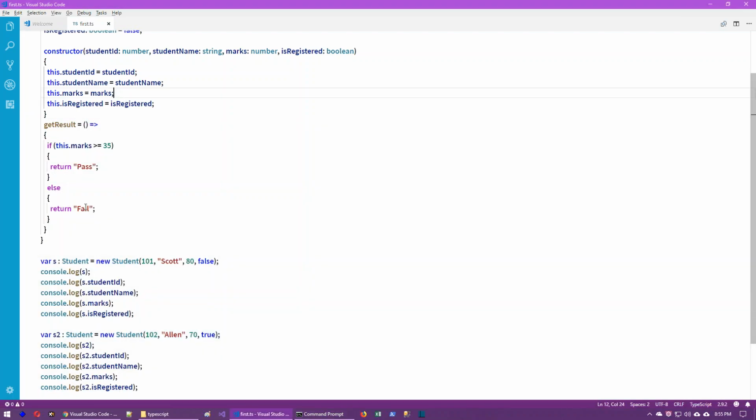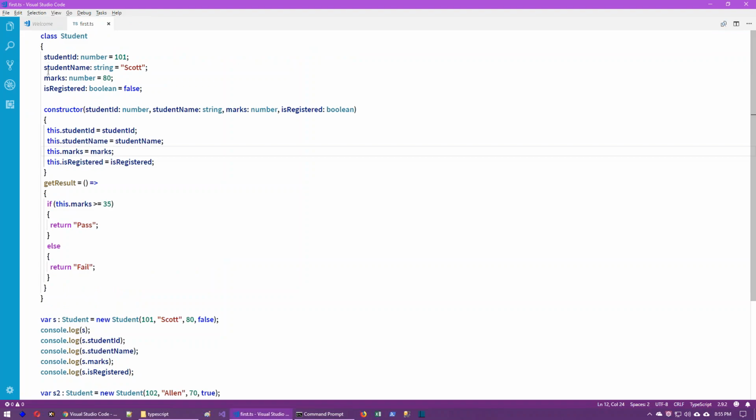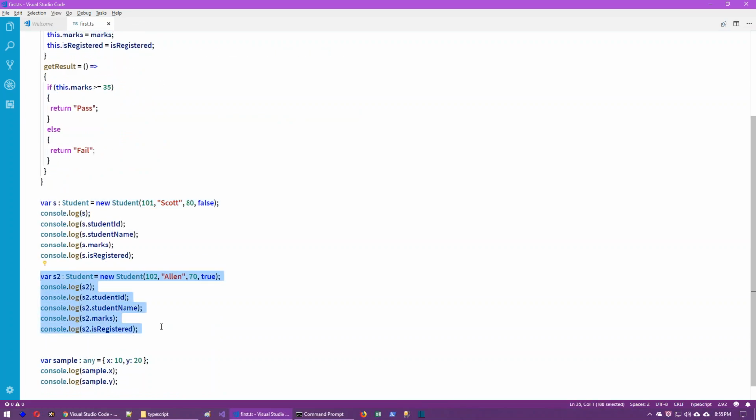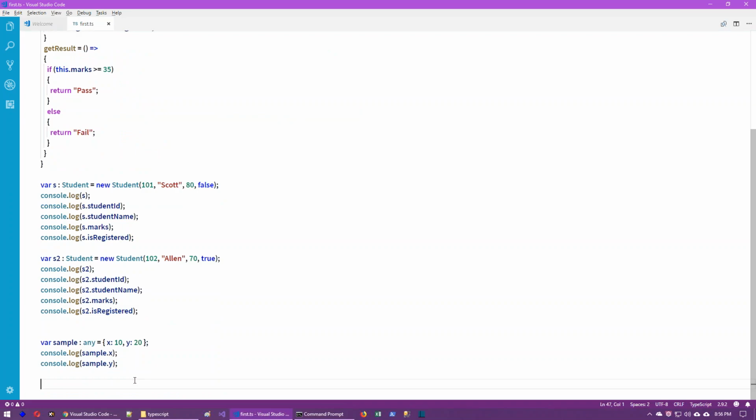Okay, now we have understood how to create a class, how to create properties, how to create a constructor, how to create methods, how to create an object, how to initialize data, how to access the data, everything independently. We have understood classes, and we have understood objects, like this.